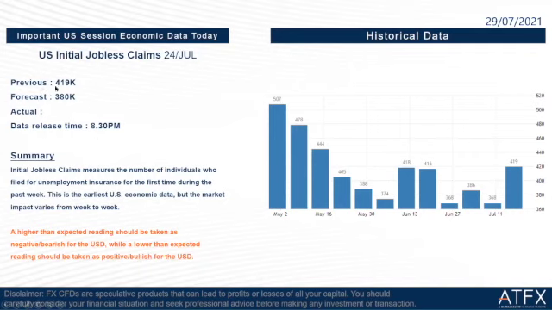The second one is US initial jobless claims for 24 July. The previous is 419K, the forecast is 380K, and the data release time is at 8:30 tonight. A higher than expected reading should be taken as negative or bearish for the US dollar, while a lower than expected reading should be taken as positive or bullish for the US dollar.